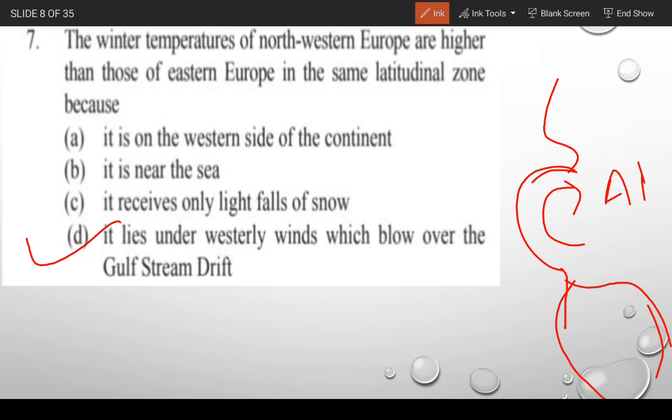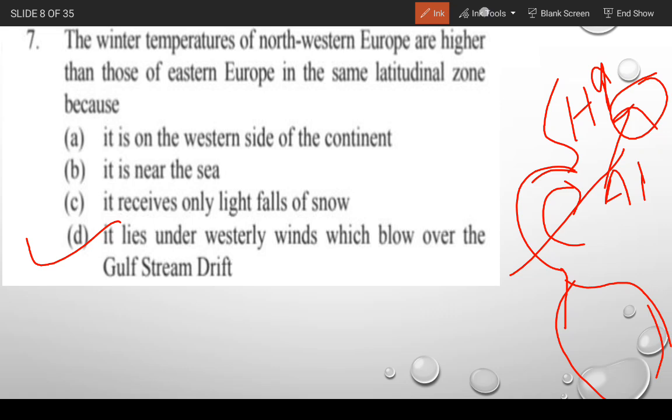Because of the westerly wind blowing over the Gulf Stream, the temperature of Europe on this side is high. So that is the reason the temperature in northwestern Europe is higher as compared to eastern Europe.